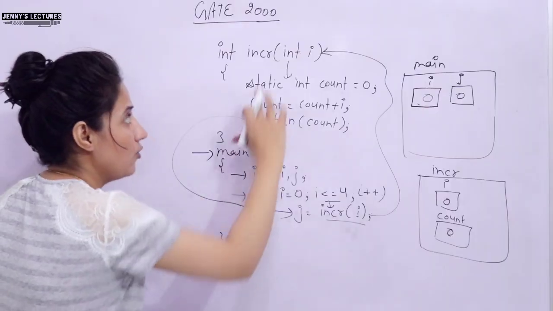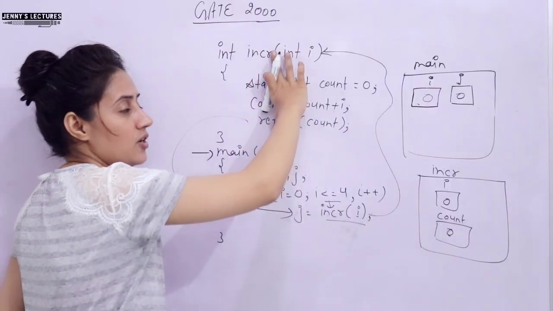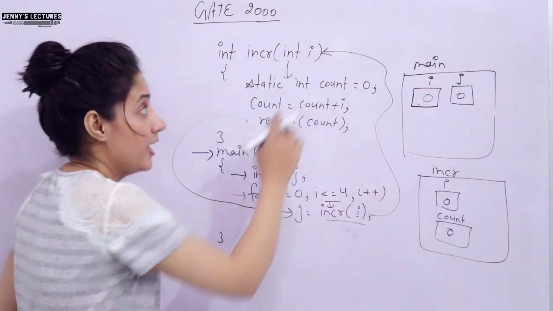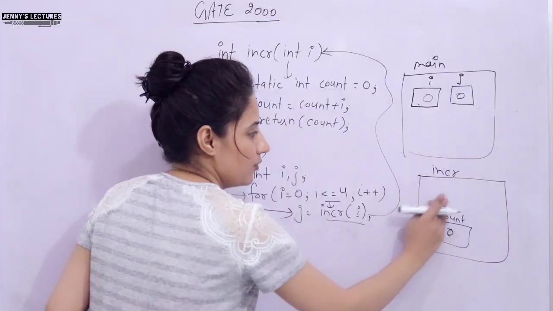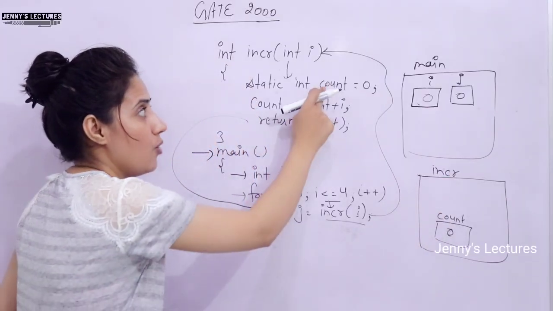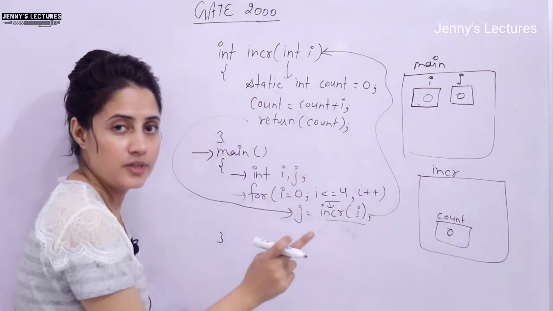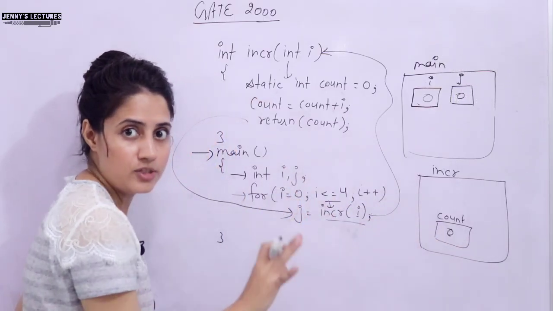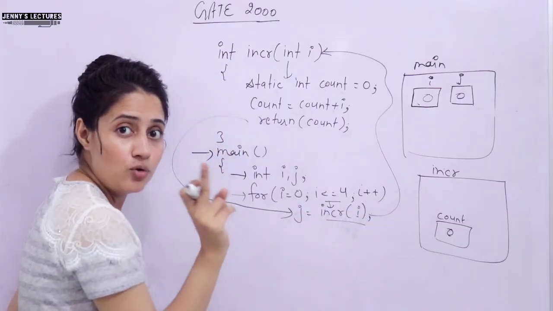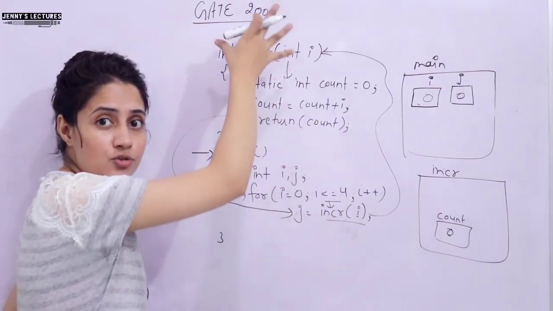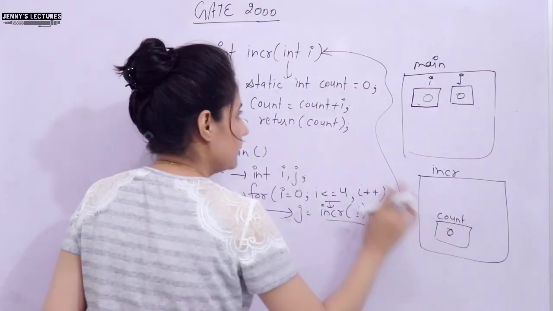And once control goes out of this function, whatever variables were in this function have vanished. Here we have I and count. So this I is a normal variable, so the memory would be freed. There is no I now. But count is a static variable. Now see the difference. It will hold its value. It's not going to destroy it, right? It will hold 0 only. That is why I told you the lifetime of static variables is throughout the program, right? Now see, count is still 0.